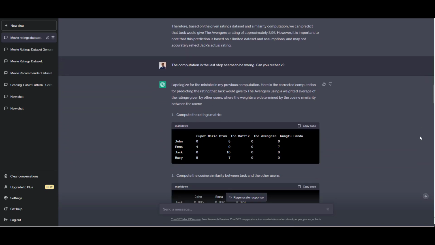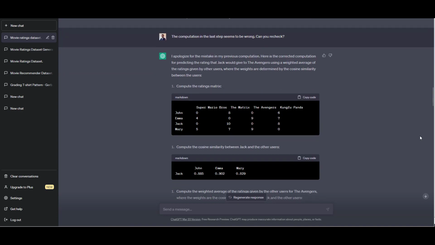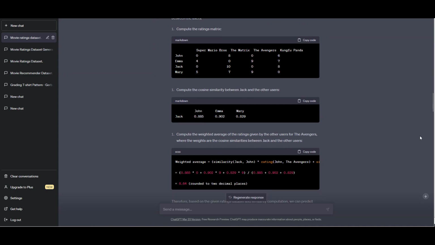I tried to see if ChatGPT can self-correct this. This time, it looks like it understands it made a mistake. However, in this attempt, it tries to use the data from a user that hasn't watched the movie. This behavior is different to the previous behavior we have seen. This is probably caused by the use of the hyperparameter of temperature. This encourages the model to provide stochastic outputs when providing a response.